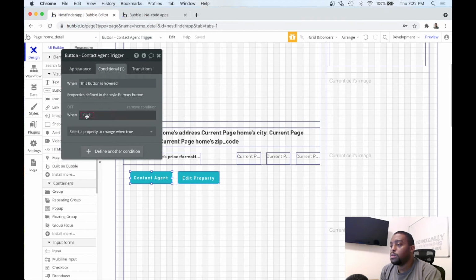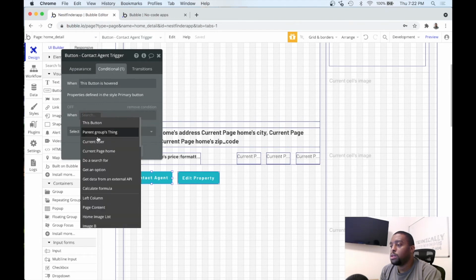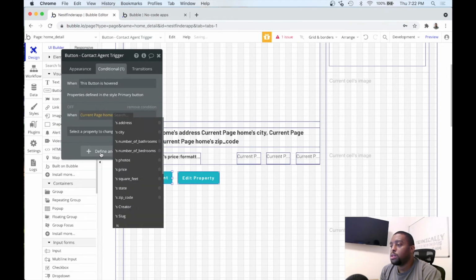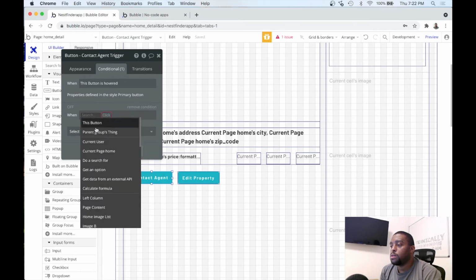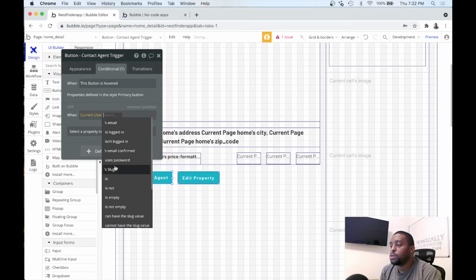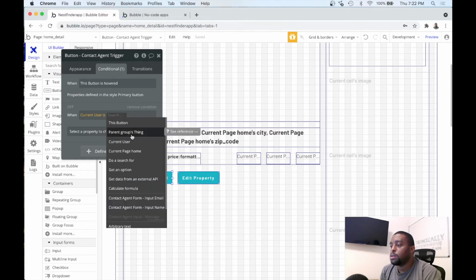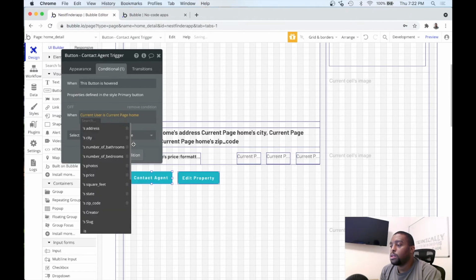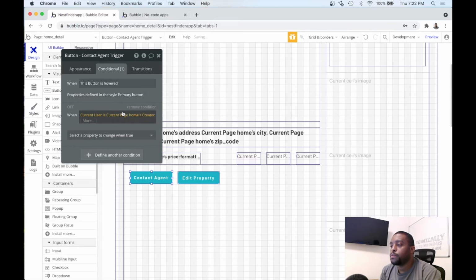When the current user is the home that we're looking at's creator, when this is true, we need to set some type of condition.